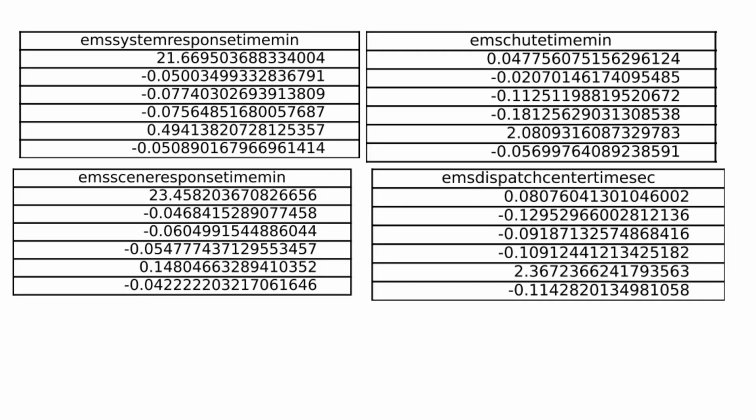Other time-related features such as EMS shed time, about 2.08 minutes, dispatch center time, approximately 2.37 seconds, and transport time, around 1.75 minutes, showed less variation but still contributed to distinguishing the clusters. The variability in these operational times suggests differences in EMS workflow and resource utilization across the clusters.